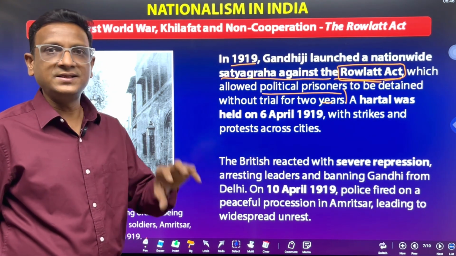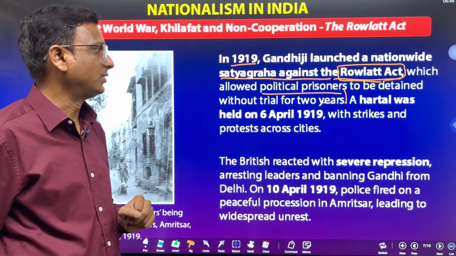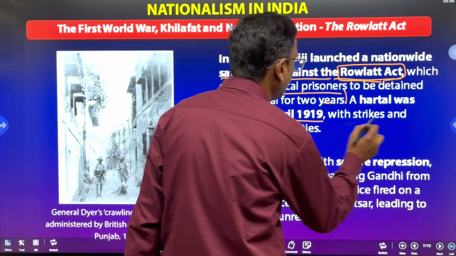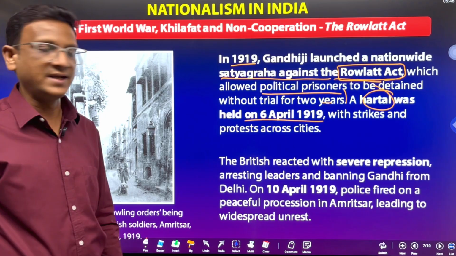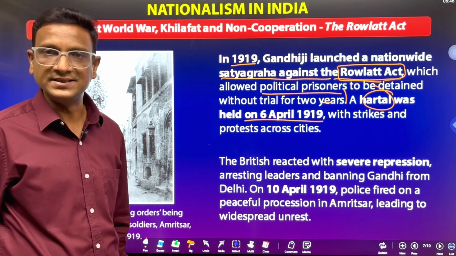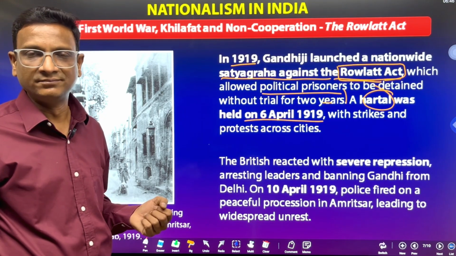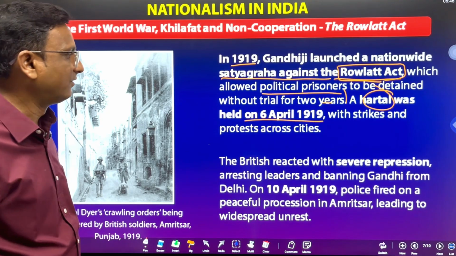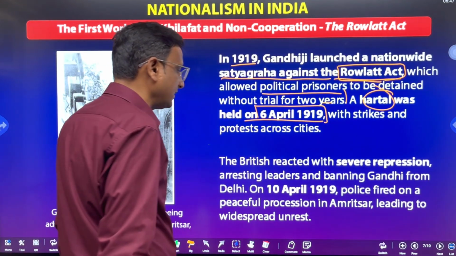So Gandhiji started a nationwide Satyagraha against the Rowlatt Act. A hartal was held on 6th April 1919, with strikes and protests across cities. Hartal means, just like nowadays we see Bandh, closing all the shops, all the offices. The same way, Hartal was held on 6th April 1919. Remember this date, 6th April 1919.